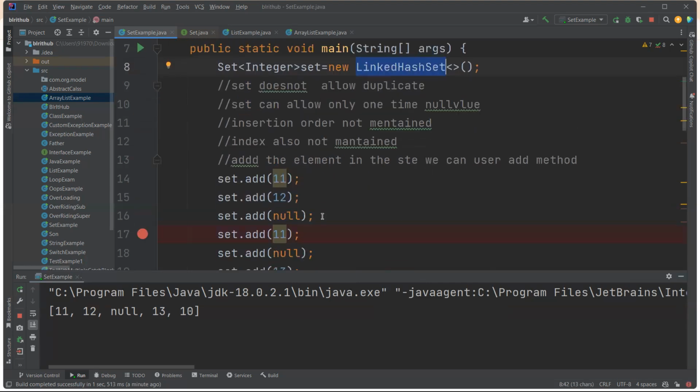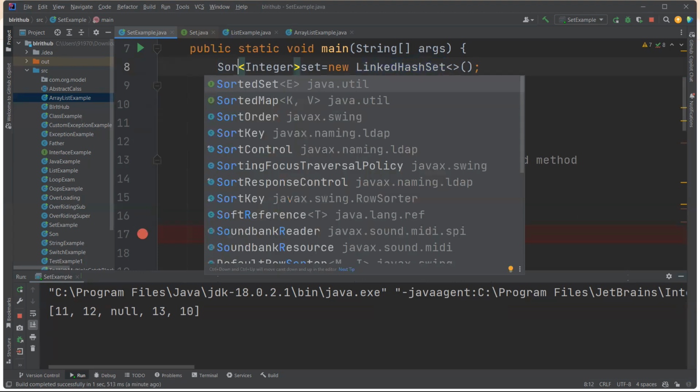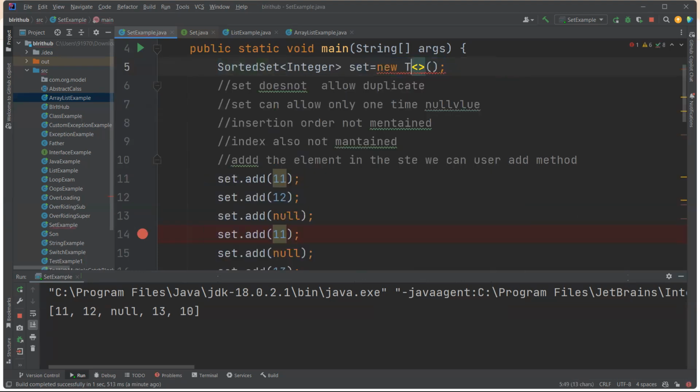Now one more thing: I want sorting order. Then what do we need to go for? SortedSet s = new TreeSet, where SortedSet is an interface. Before sorting the elements, we have one more point.